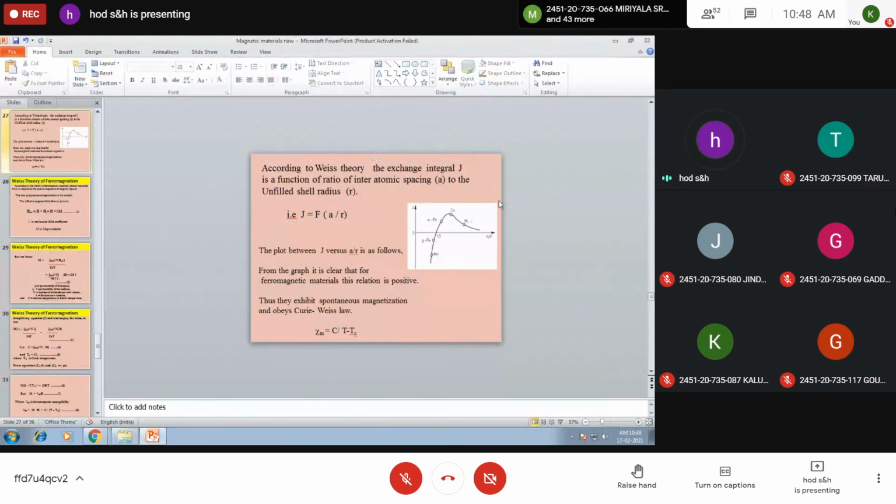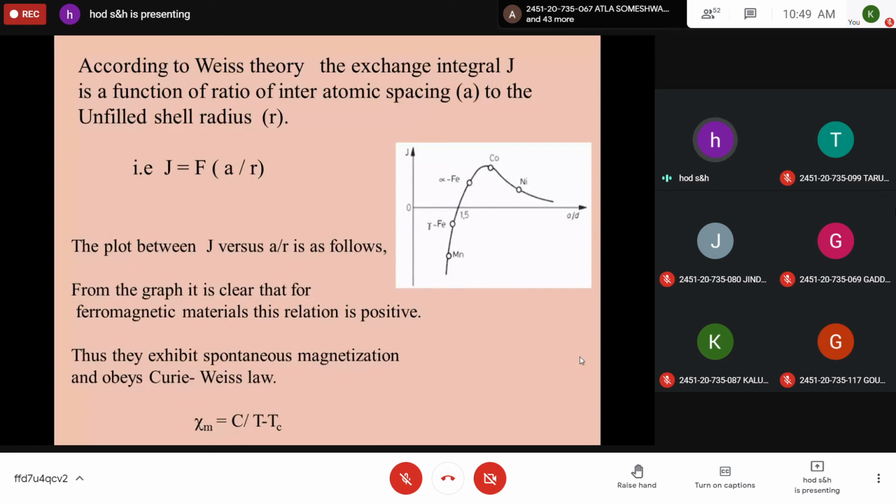So there are a number of unbalanced spins in a ferromagnetic material. So the exchange integral is a function of the ratio of interatomic spacing, that is, the distance between two atomic regions because they are interacting with each other, and the unfilled shell radius. That is J is equal to a function of a by r, where a is the interatomic spacing and